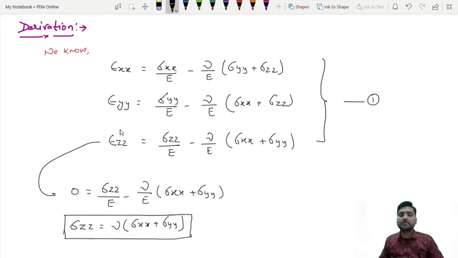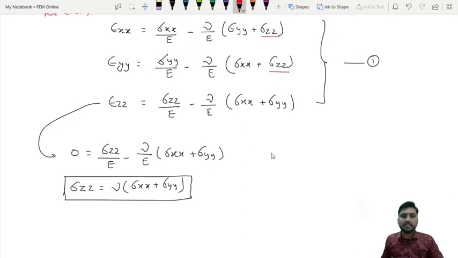Now what we need, because we don't know the value of this sigma zz, because we are considering xy direction, so we will replace this sigma zz value here. Where we will replace? In this equation, and in this equation we will replace the sigma zz values. So let's replace here.